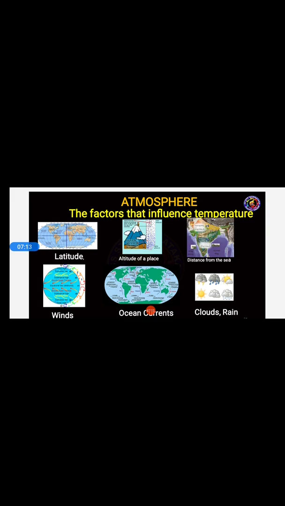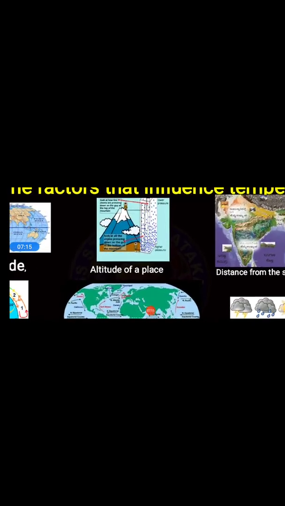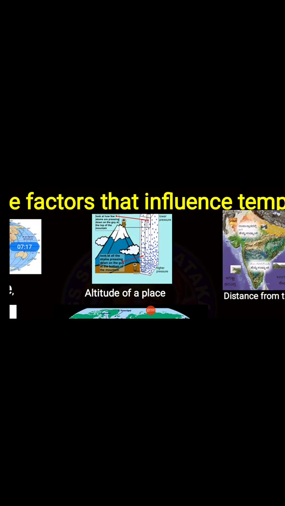These are the few factors, students, by which the temperature will be influenced. As I said, altitude of a place. Students, in the last video I told you the meaning of altitude. Altitude is nothing but the height above sea level or ground level. As you can see on the slide, the temperature decreases when the height increases. Look at all the atoms pressing down on the guy at the bottom of the mountain.